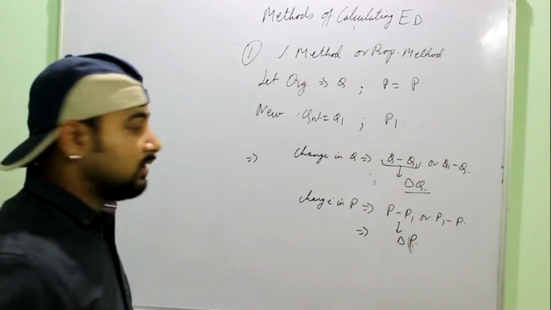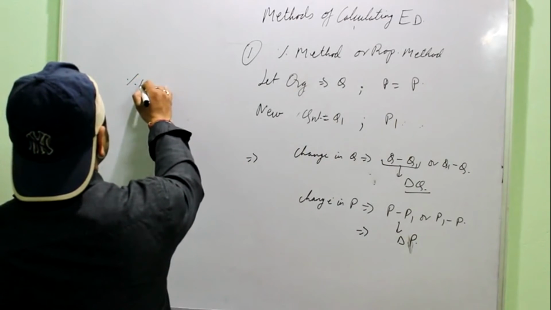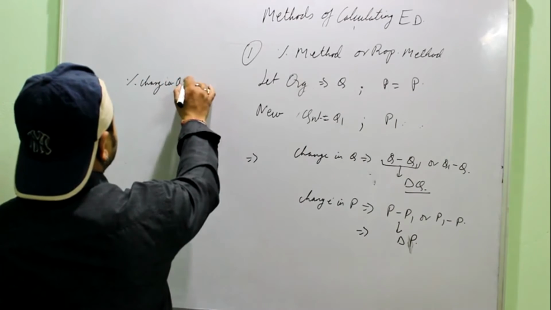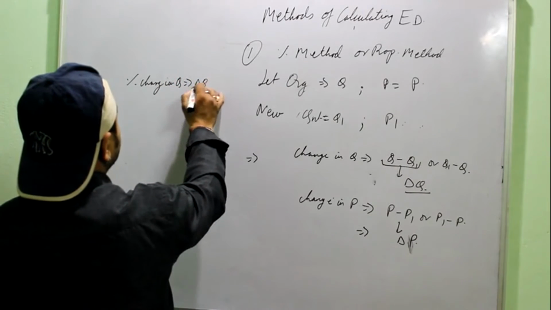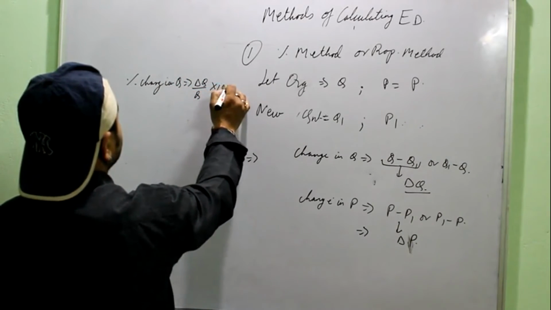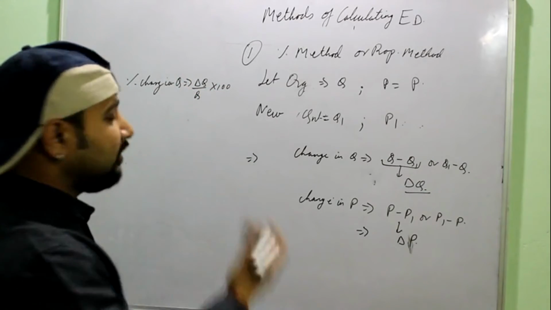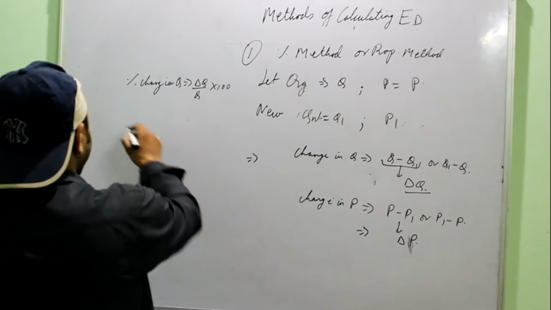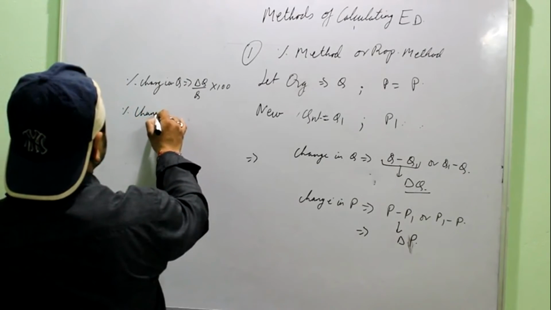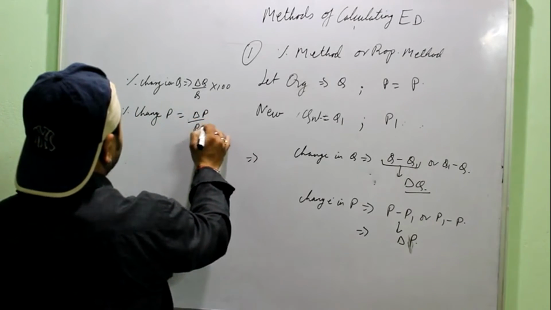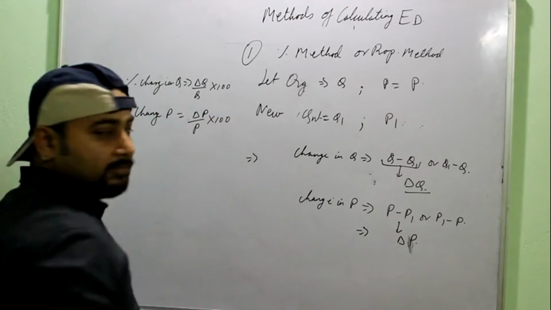Okay? Then the percentage change in quantity is delta Q upon Q into 100. Same formula. Change in the quantity upon original quantity into 100, right? And percentage change in price is delta P upon P into 100.